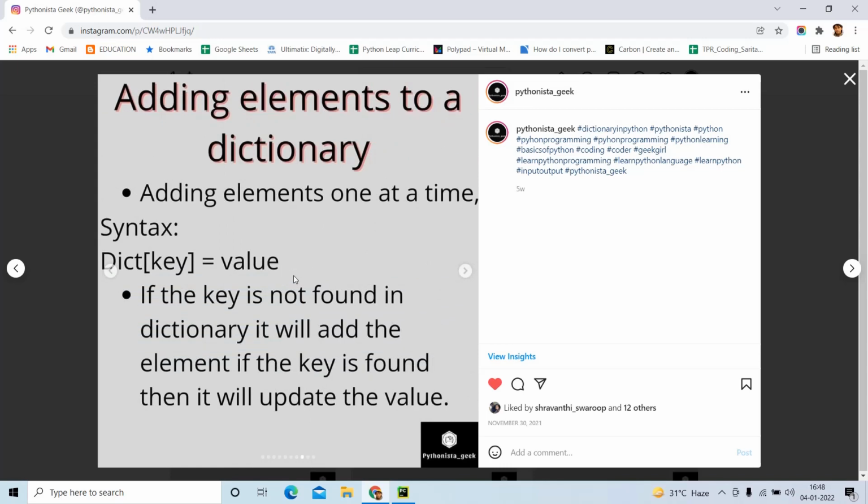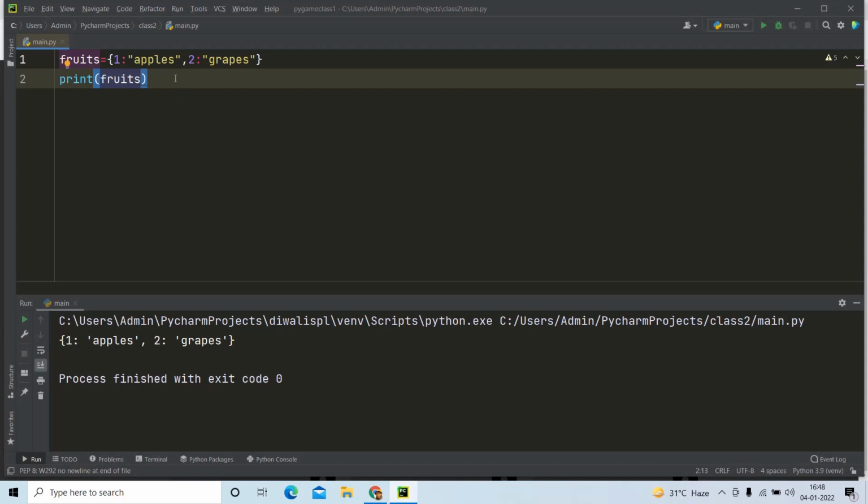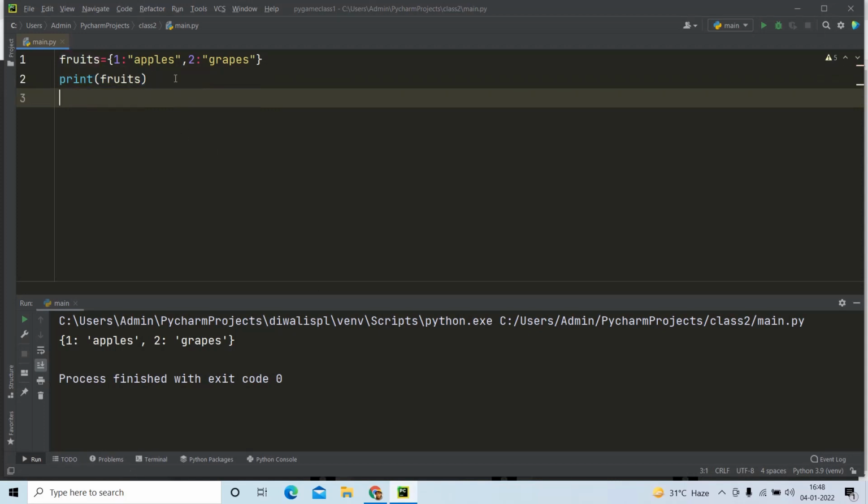Now moving to adding an element in a dictionary. If you want to add an element in a dictionary, there are no built-in functions for it, like in list we use append. Here what you can do is write the name of your dictionary and then the key inside square brackets. I am going to add three, and the value of this third element I am going to give as watermelon.